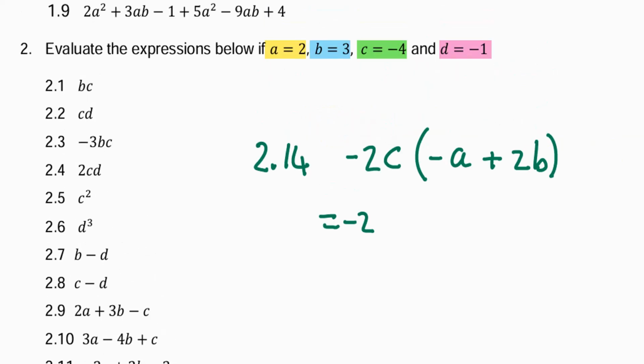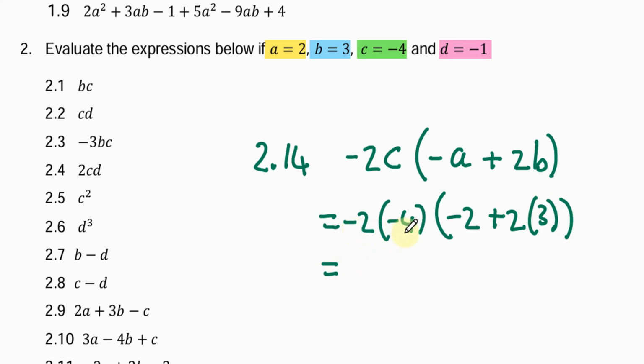Let's plug in the values of a, b, and c. So c, of course, is negative 4. Then we have brackets and we have negative a, and a is 2. B, of course, is 3.